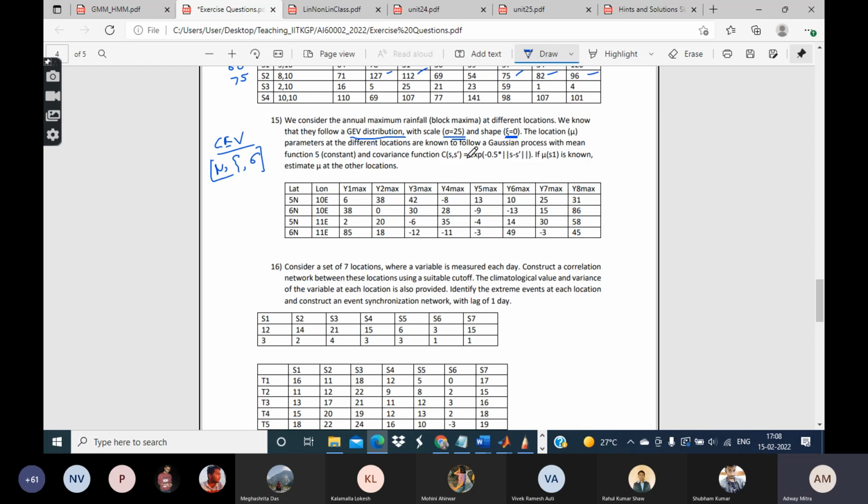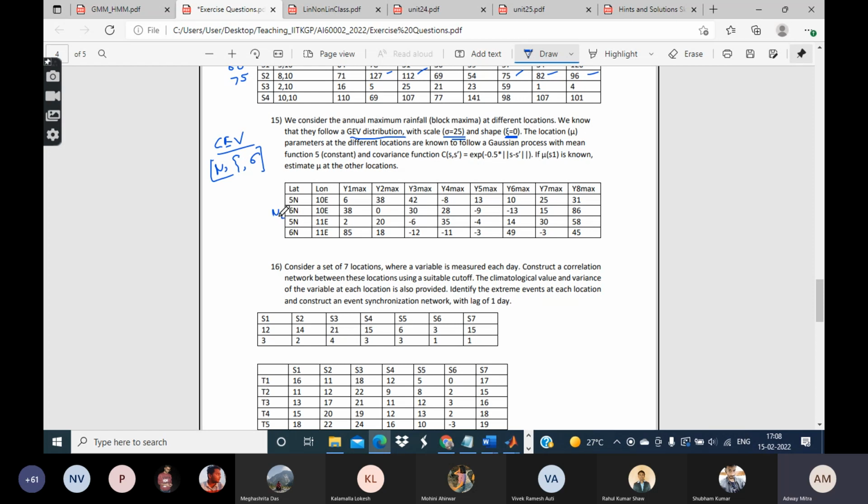Now you are being asked to estimate, like you are told that this mu, at the different locations, follows the Gaussian process with mean function 5 and the covariance function defined in this particular way. Now, if mu S1 is known, calculate the mu of S2, S3, and S4. So again, it's the matter of that Gaussian process only. So once again, basically what you have to do is the kind of thing which we do for Gaussian process all the time.